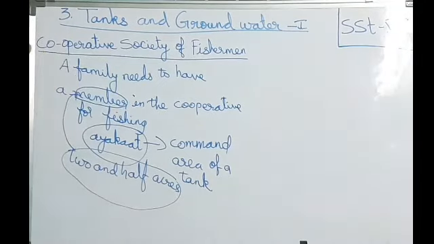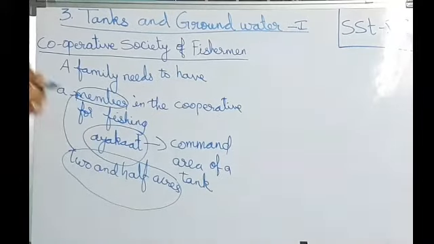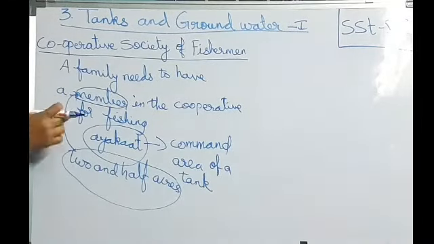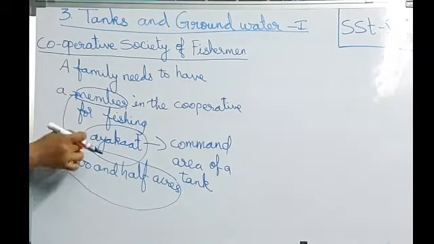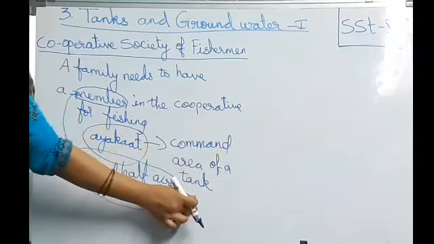Have you understood? A family needs a membership in the cooperative society, for what? For fishing. So how will they decide the member? Depending upon the ayakat. Ayakat means the command area of a tank.